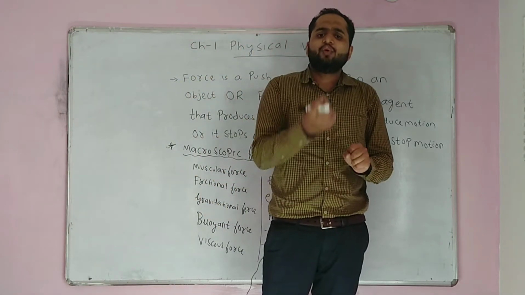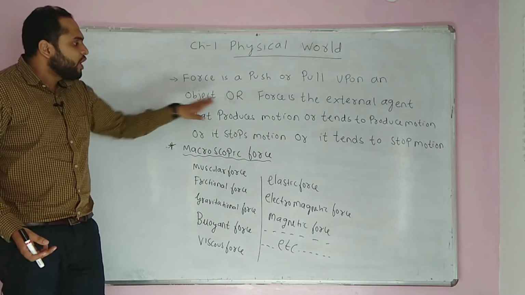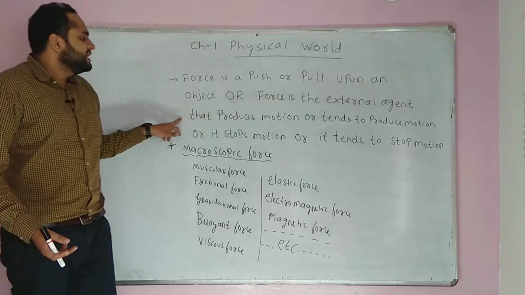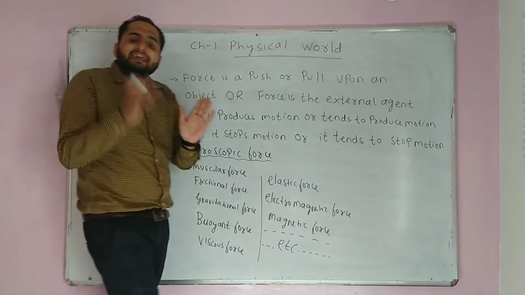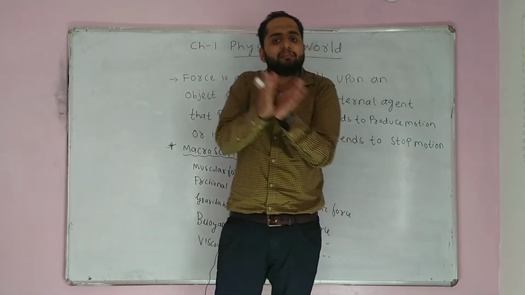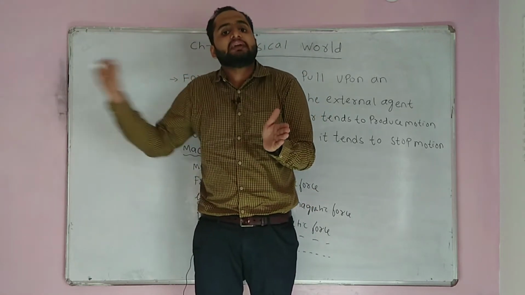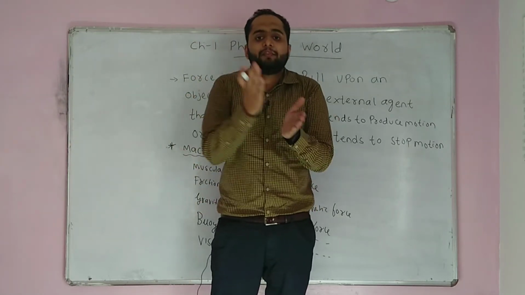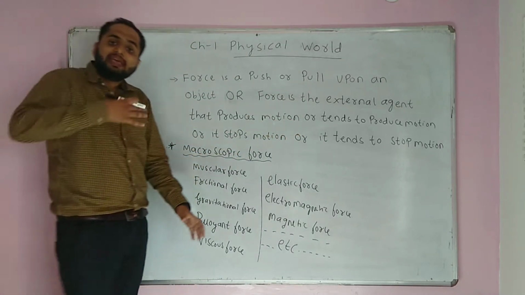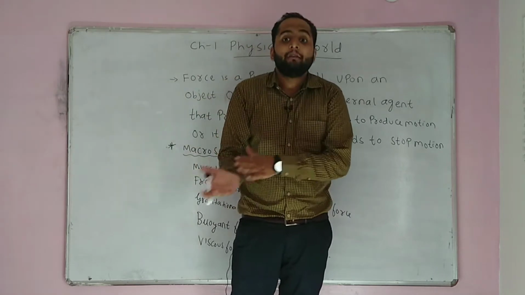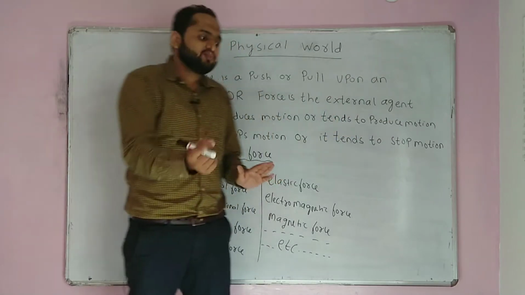In basic terms we can say force is a push or a pull upon an object, or force is the external agent that produces motion or tends to produce motion, right? My tendency is to produce motion, but whether it will be in motion or not depends upon what I am applying force on. If I am applying force on a truck, then it won't be in motion. If I am applying force on a bicycle, then it will be in motion. It stops motion or it tends to stop motion. If I am applying a force on a bicycle, it will stop. But if I am applying a force on a truck, it won't stop. But my tendency is to stop motion, so that is also a force.